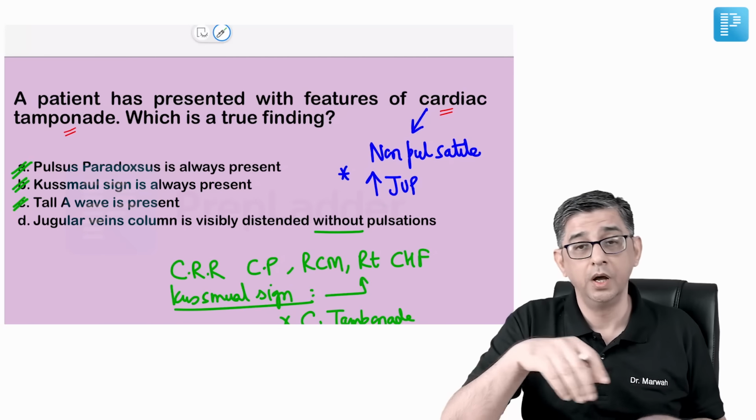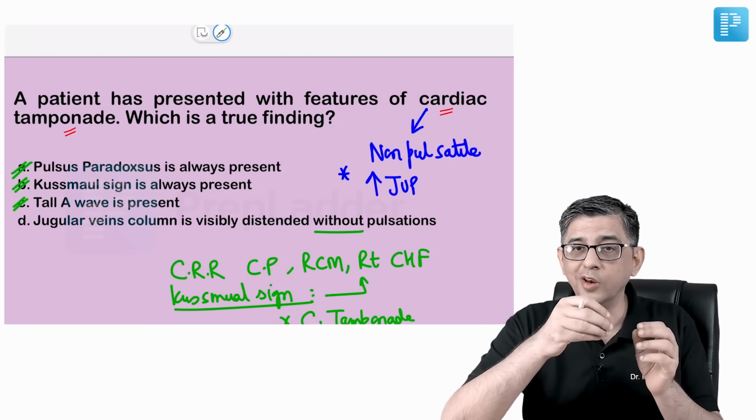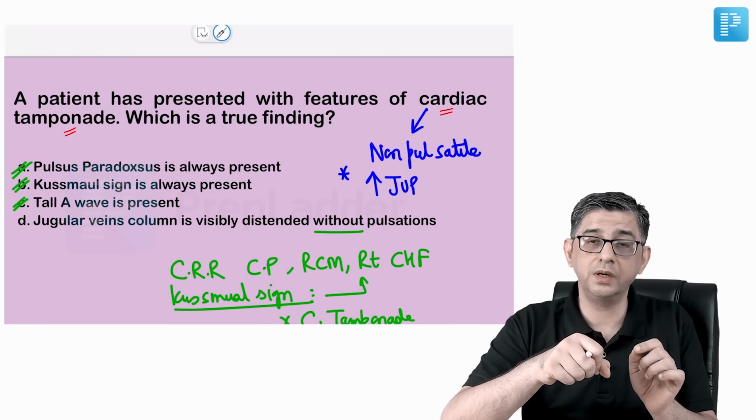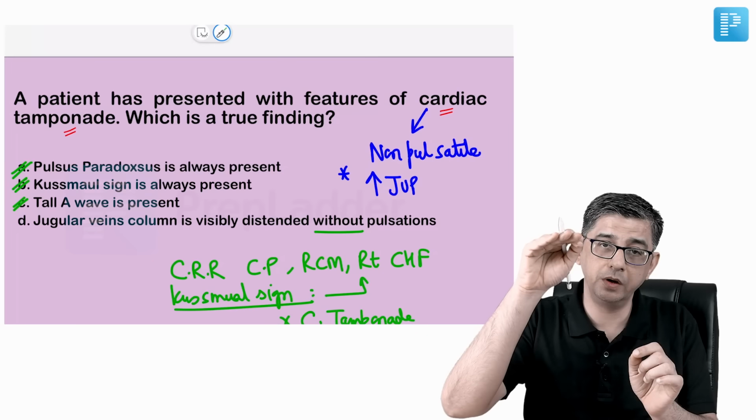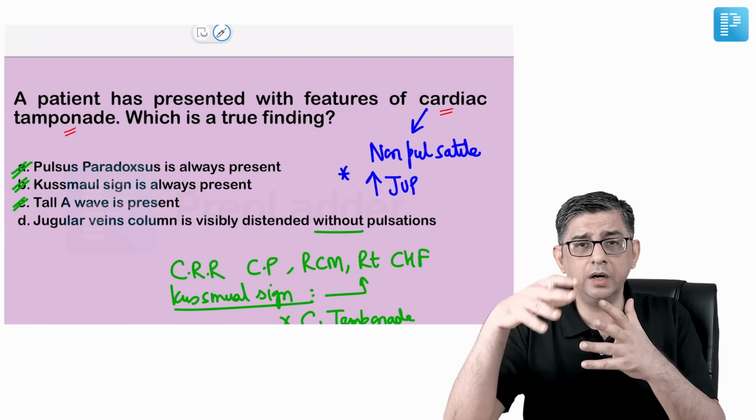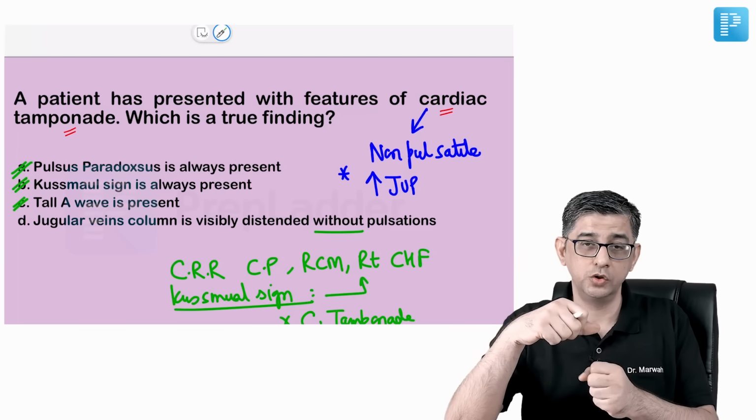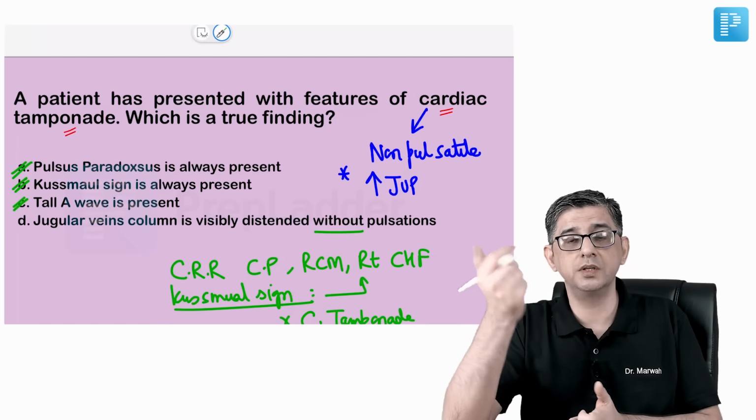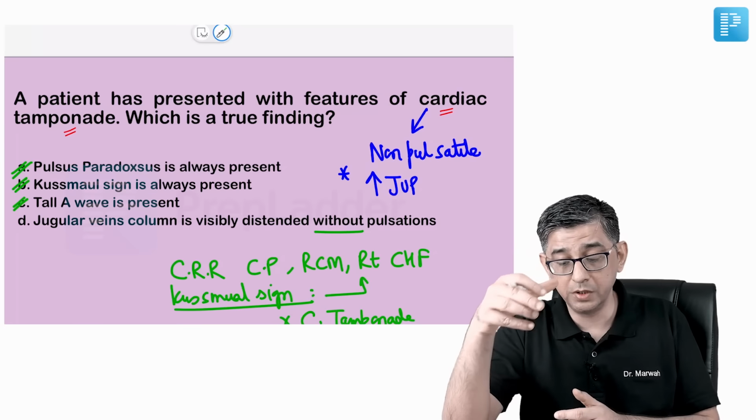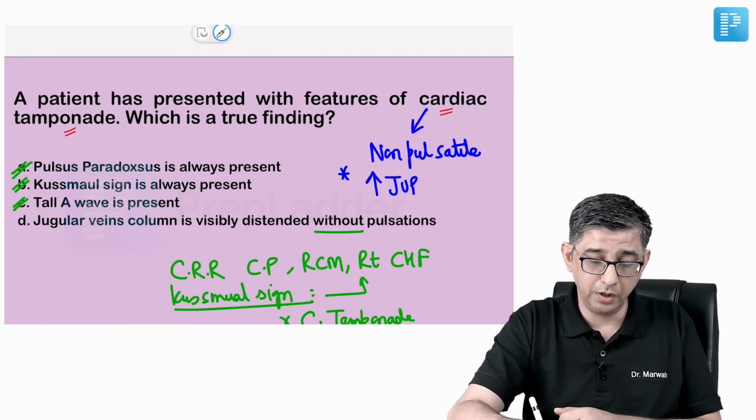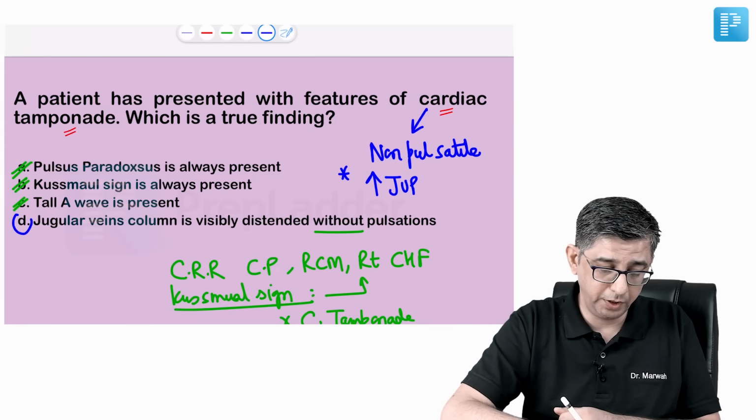I repeat my statement again. In all conditions in cardiology, you are always going to have a pulsatile elevated JVP, right? Pulsations will be seen. But in cardiac tamponade, pressure is so grossly increased that the pulsations tend to disappear. It's a non-pulsatile elevated JVP. The correct answer for this question would be option delta.